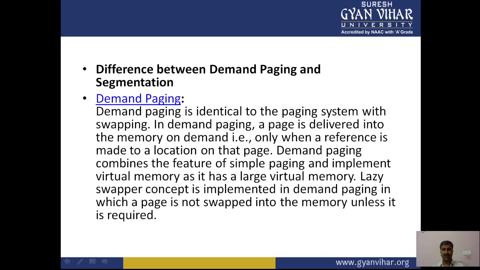If we are going to discuss paging, paging is basically a storage mechanism that allows the operating system to retrieve processes from secondary storage into the main memory in the form of pages. In the paging method, the main memory is divided into small fixed-size blocks of physical memory, which are called frames, right?